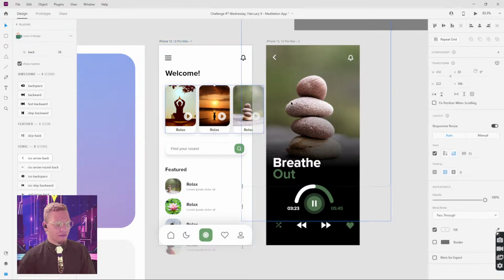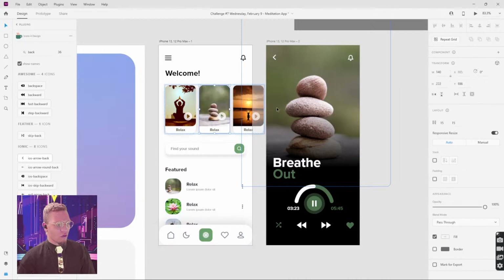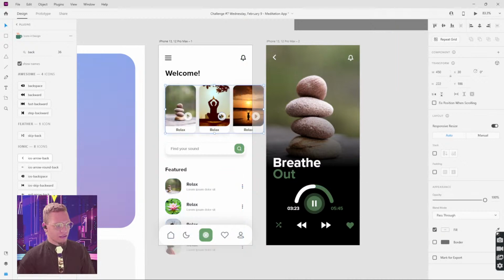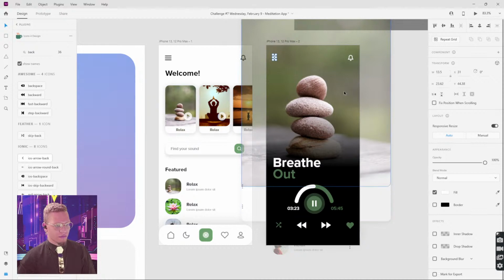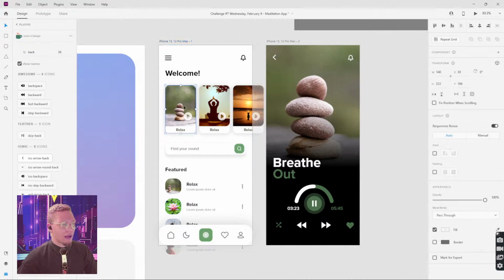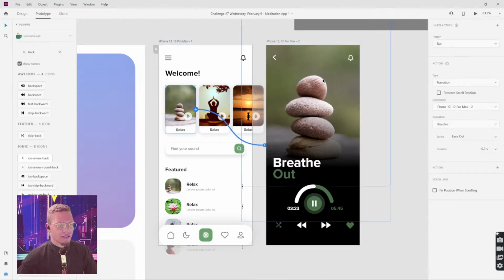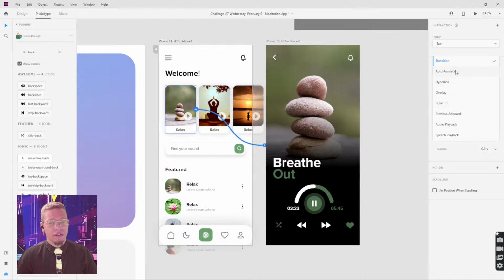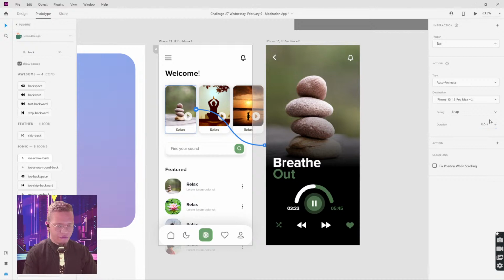And I'm going to go all the way back because the way that we built this, the animations will not be the same if I've grouped them, sadly. Although we could have just done a very simple transition, that would have been fine. But I do want to do a little bit of a complex auto animate piece. So I'm going to prototype, clicking my relax, dragging this to the next page. We're going to do a trigger, tap, type, auto animate. We're going to just do snap. We're going to do 0.5.